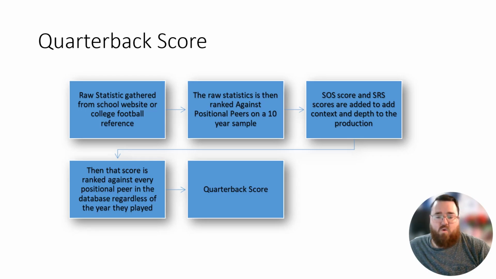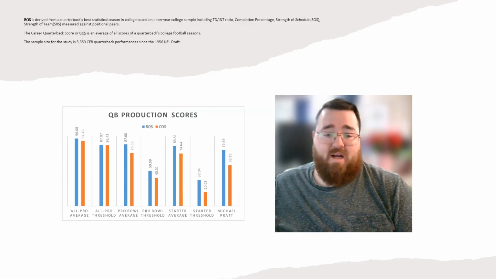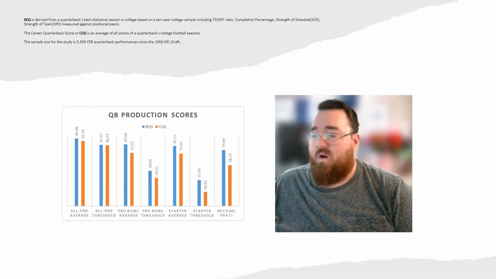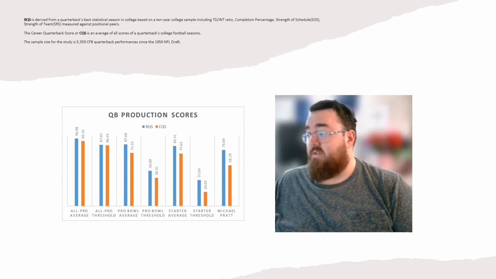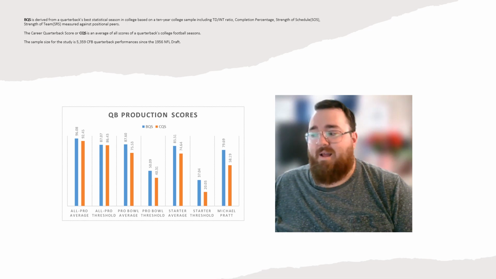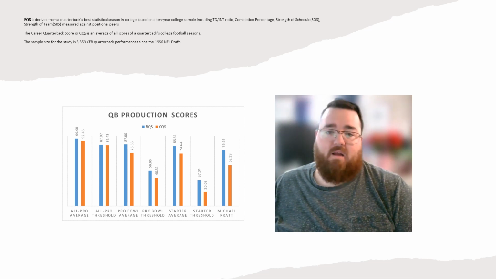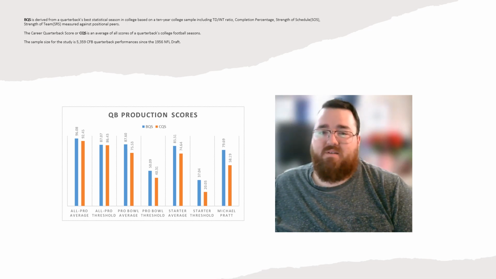When you look at his quarterback score, so this takes a look at passing efficiency, like touchdown and reception ratio, completion percentage, Michael Pratt tested pretty well in this area as well. He had a 79 percentile BQS or best quarterback production score, and his CQS or career quarterback production score was 58 out of 100. Not the most impressive CQS compared to his BQS, but it's a pretty good data profile overall.